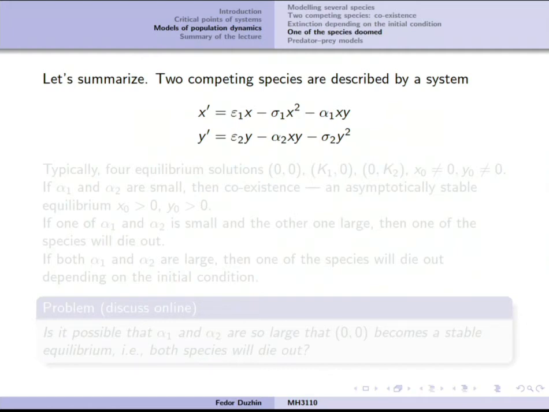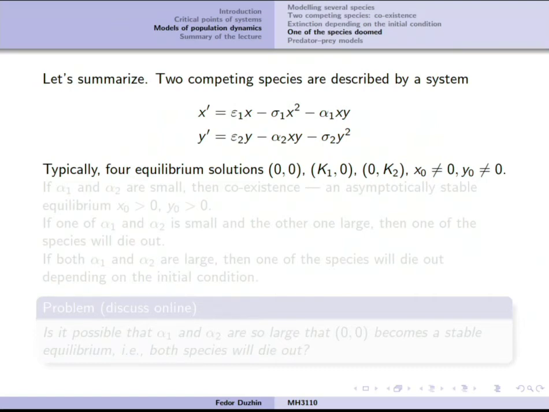So let us summarize. Two competing species can be described by a system of these quadratic differential equations. There are 4 equilibrium solutions, typically. Let's say there are exceptions that I don't want to go through, but typically there are 4.